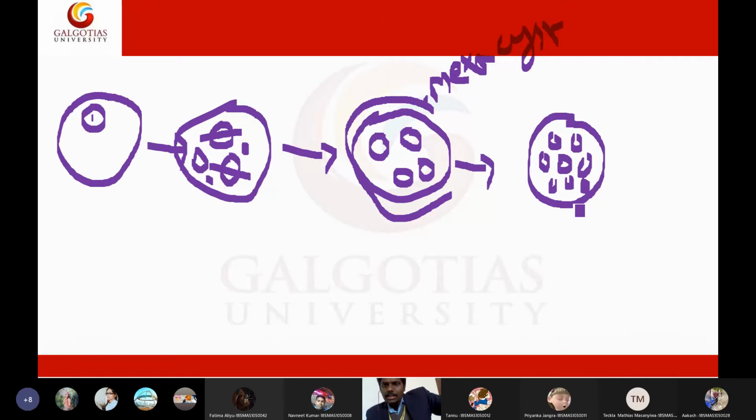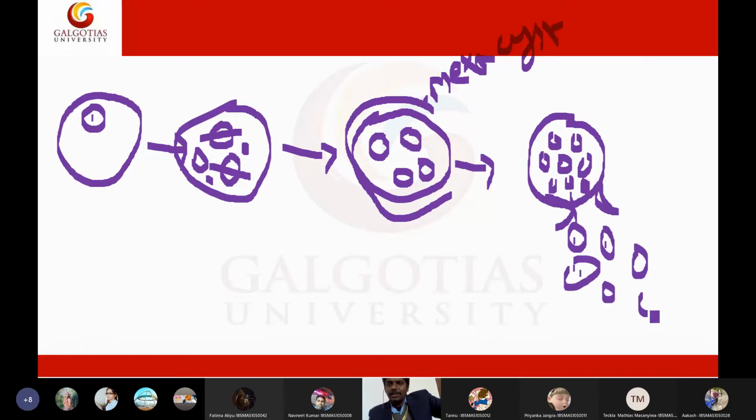Now this 8-nucleated cyst will rupture, and each nucleus will become a baby trophozoite. These baby trophozoites are called trophoblasts. How many trophoblasts will we get? We will get 8 trophoblasts actually.